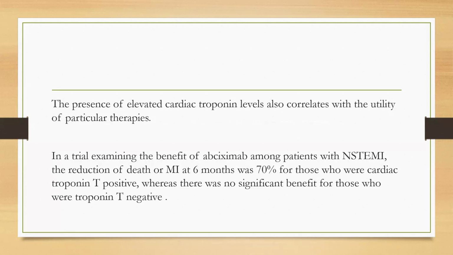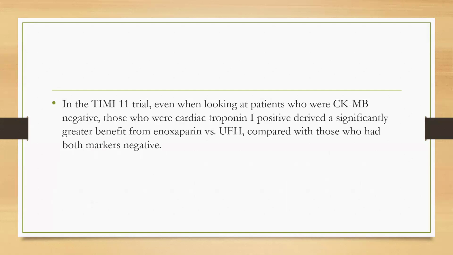In a trial examining the benefit of abciximab among patients with NSTEMI, the reduction of death or MI at 6 months was 70% for those who were cardiac troponin T positive, whereas there was no significant benefit for those who were troponin T negative.